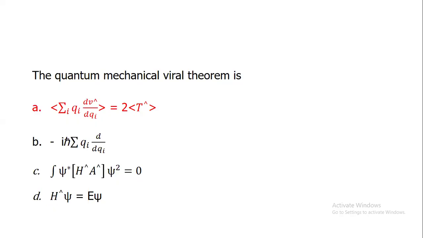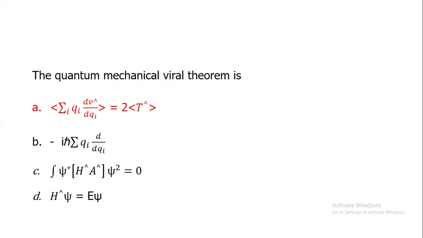In case of option B, it is the momentum operator in coordinate space. Option C is the commutator expectation value theorem. Option D is the time independent Schrodinger equation. So the correct option is option A.